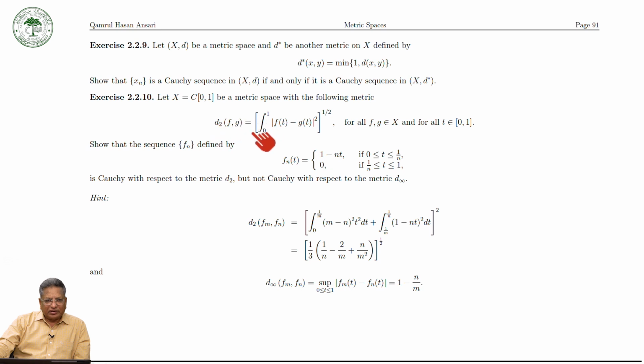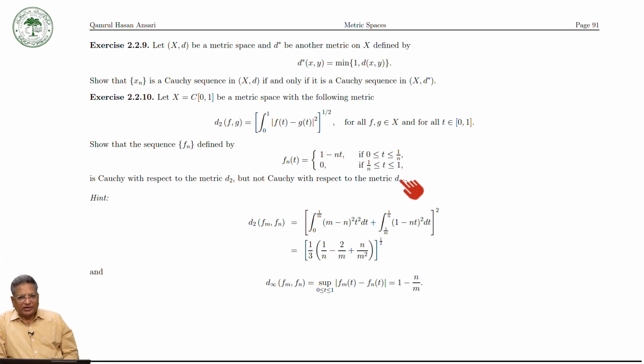Then show that the sequence of functions f_n in C[0,1], defined as f_n(t) equal to 1 minus nt when t lies between 0 and 1 over n, and equal to 0 when t lies between 1 over n and 1, is a Cauchy sequence with respect to this metric, but not Cauchy with respect to the max metric or d infinity metric.